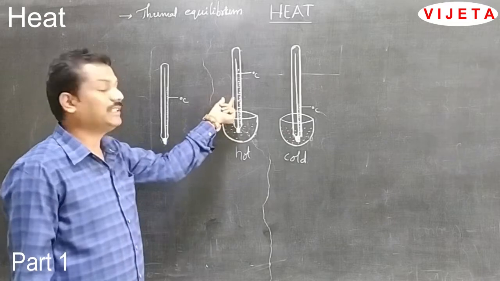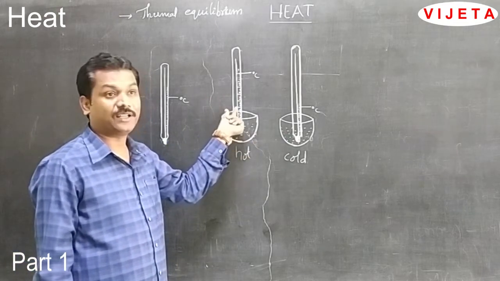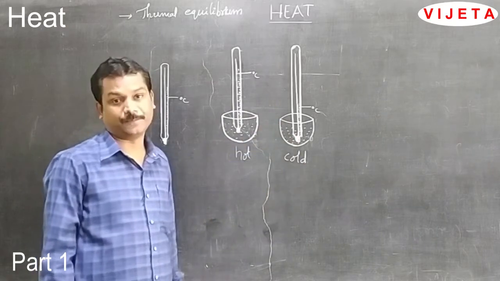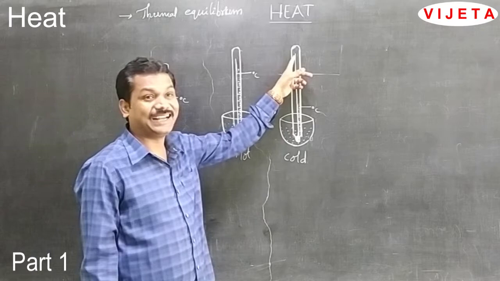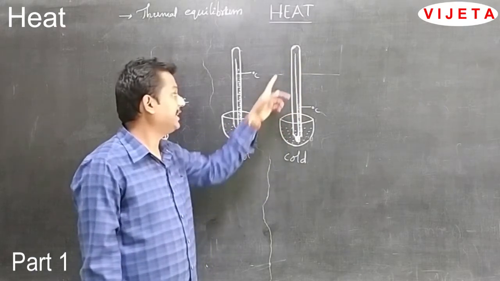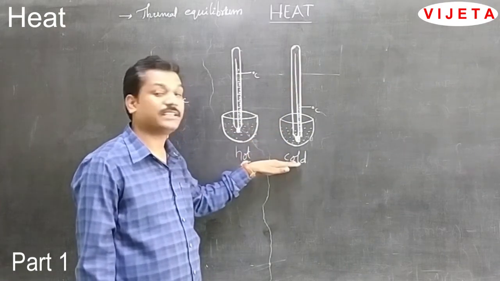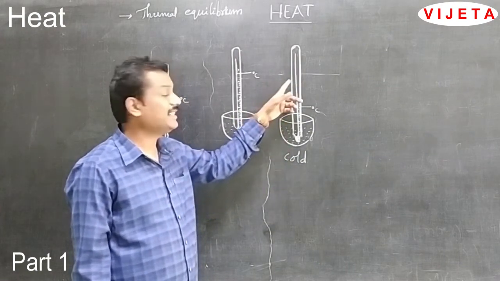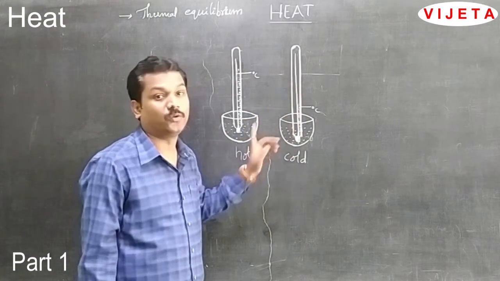Now remove the thermometer from the hot water and insert the same thermometer in the cold water. Students, we can observe the mercury level gradually decreasing. The reason for the decrease of the mercury level is that when we keep the thermometer inside cold water, the heat is transferring from the mercury to the cold water.